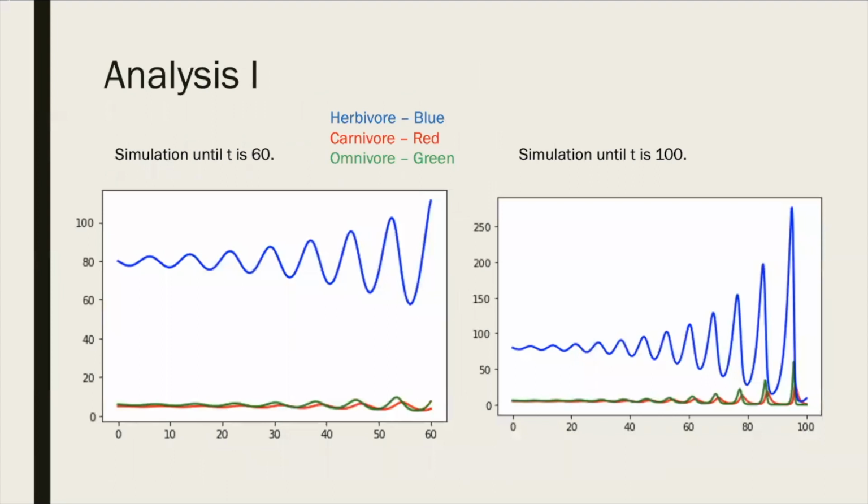After that, we use the computer to make a simulation and construct a plot between the population and the time. The first plot is when t equals 16, where the blue line is the herbivores, the red line is the carnivores, and the green line is the omnivores. The second plot is when t equals 100. Based on these two plots, we can see that the populations of all three animals oscillate.